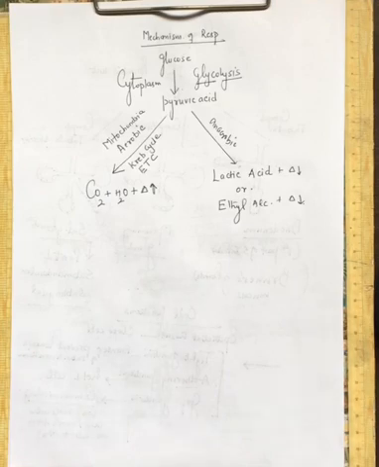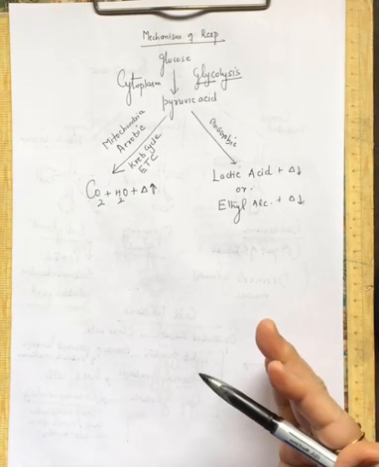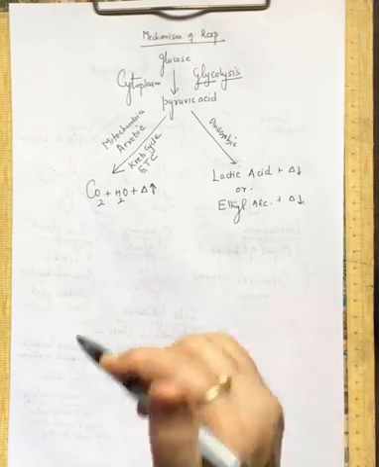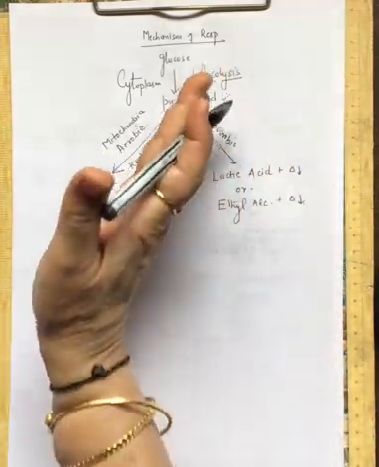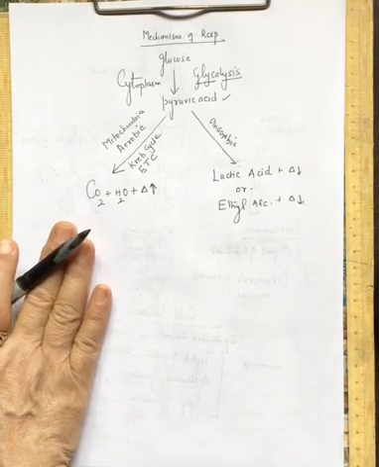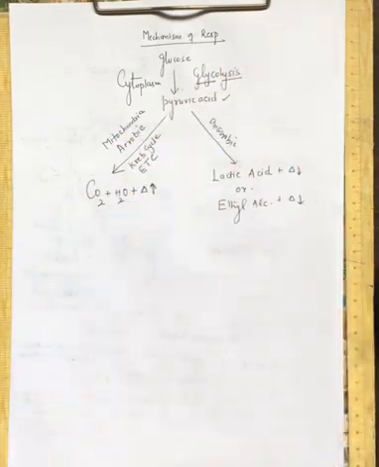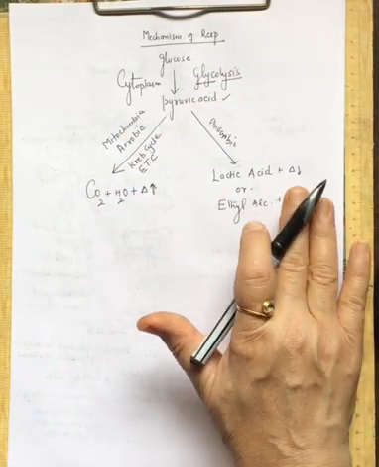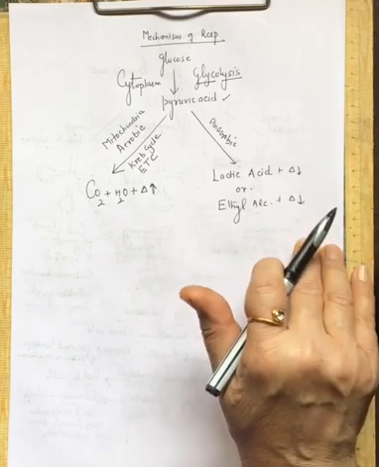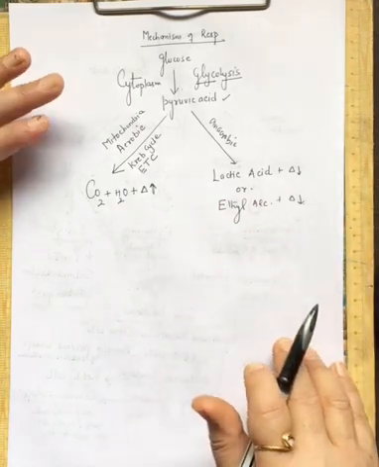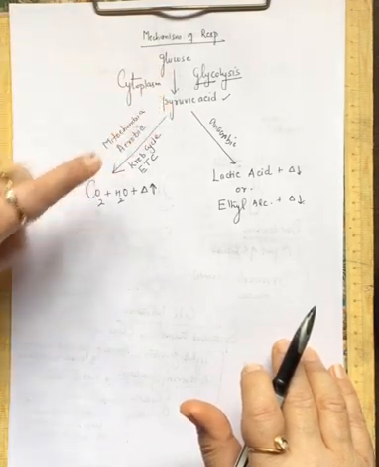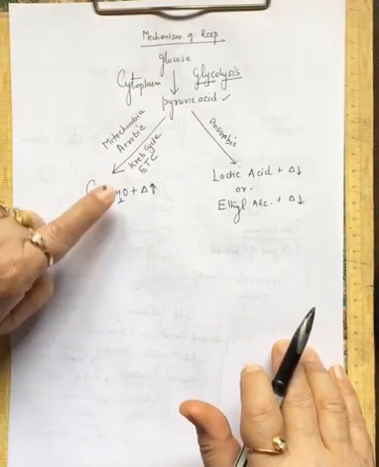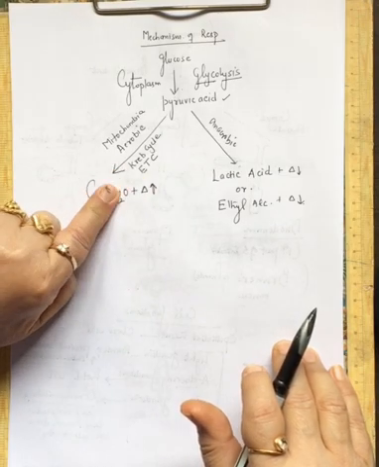So this is the basic mechanism of how, in the body cells, the glucose is getting oxidized. The first step is common, and then the pathway will change. If the conditions are aerobic, it will be completely oxidized. If the conditions are anaerobic, then it will simply change to lactic acid or ethyl alcohol. So if I ask you the pathway of aerobic respiration, you will say glucose to pyruvic acid to CO2 and water through the Krebs cycle and electron transport chain.